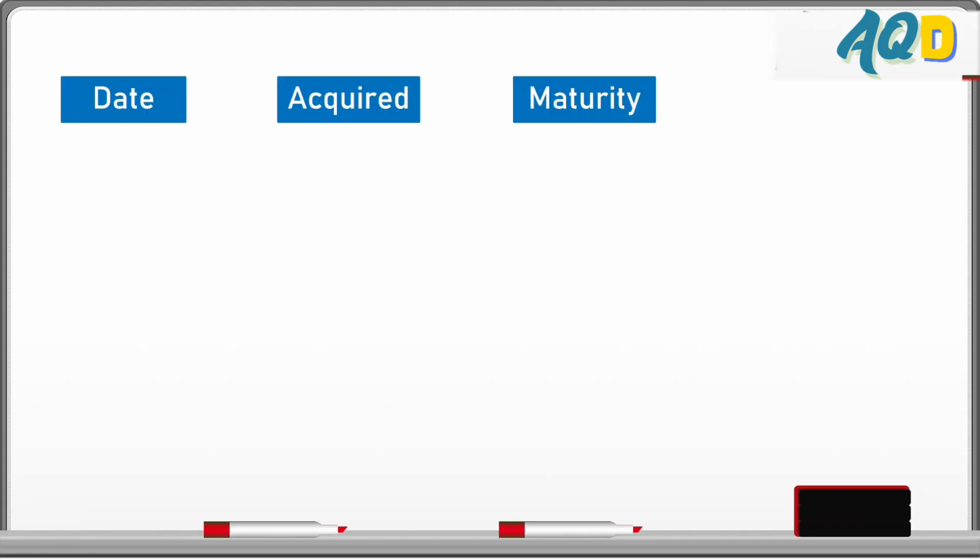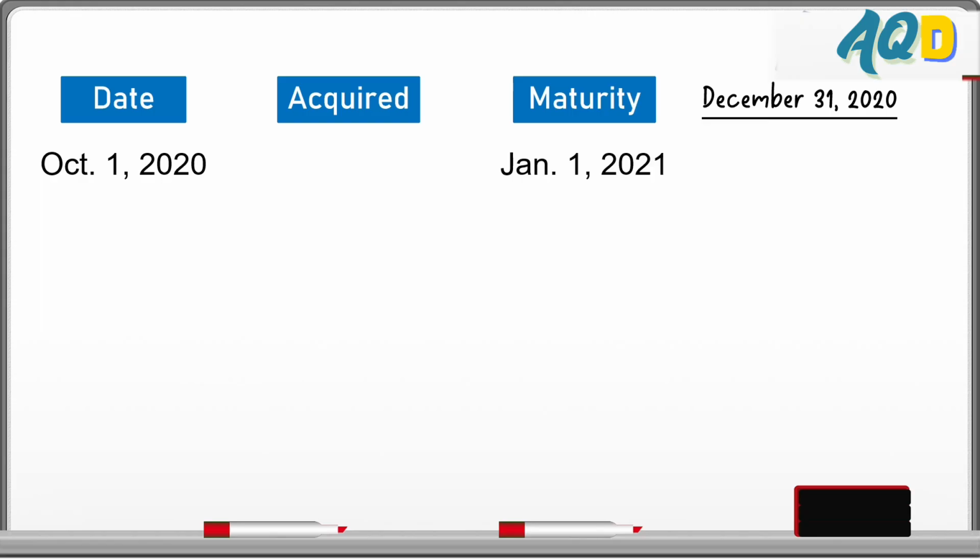Let's have an example. We have here the date of the instrument, the acquisition date of the instrument, and the maturity date of the instrument. Say our year end is December 31, 2020. So number 1, the date of the instrument is October 1, 2020. It matures on January 1, 2021.